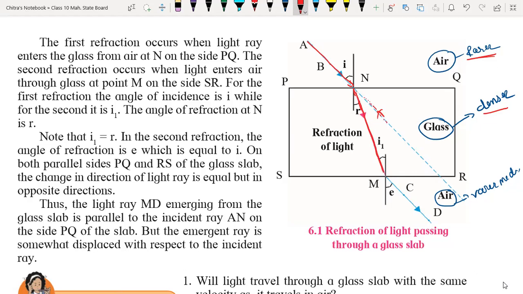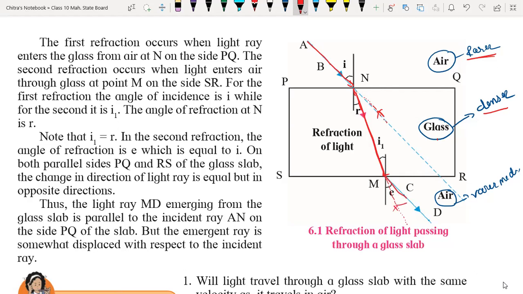And from here the second point. Here light rays enter from glass medium to air, means from denser to rare, so it is moving away from the normal. Suppose light would go along the same path, it would go from here only, but it is not going through that path. It is moving away from the normal.